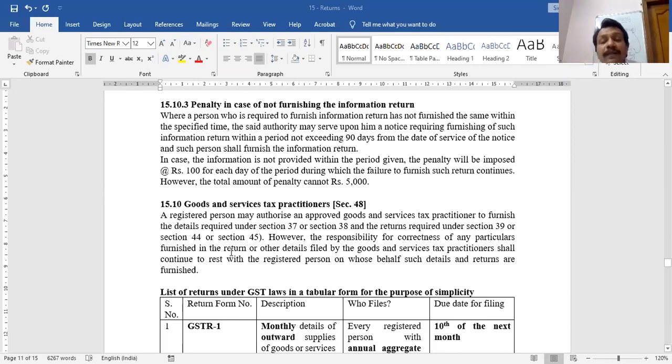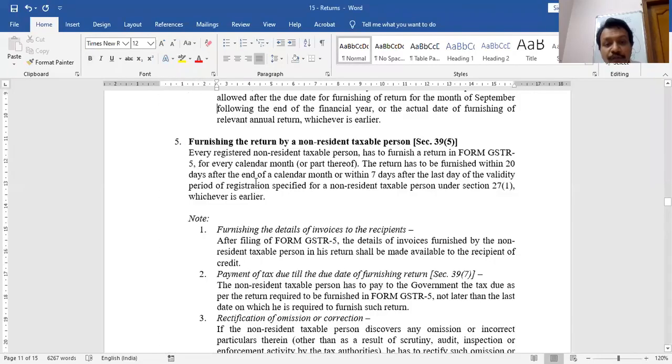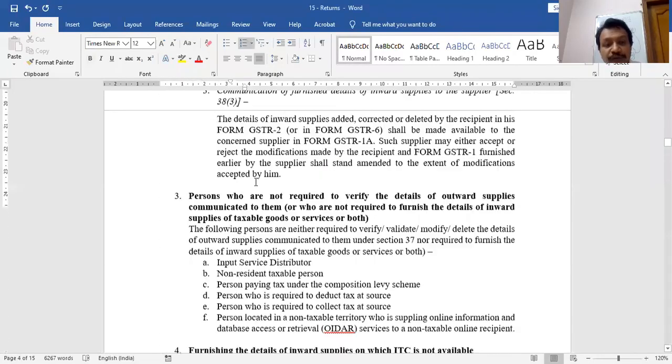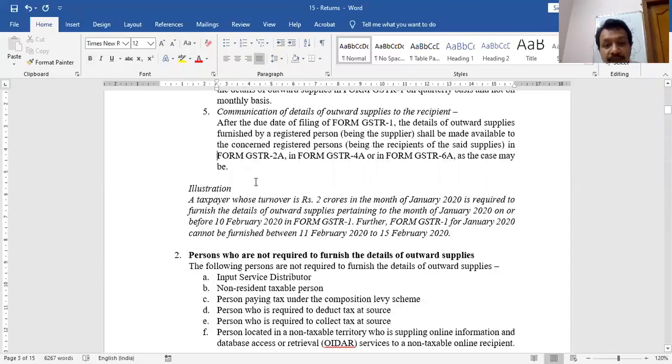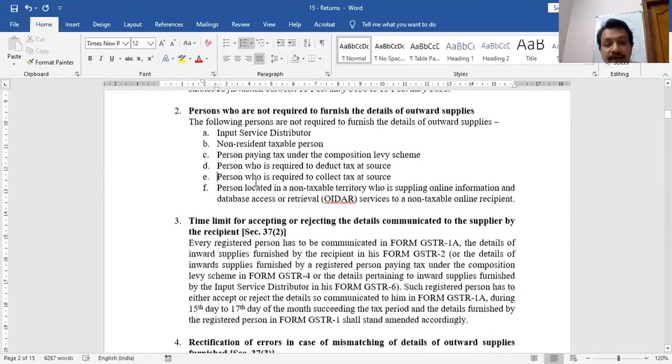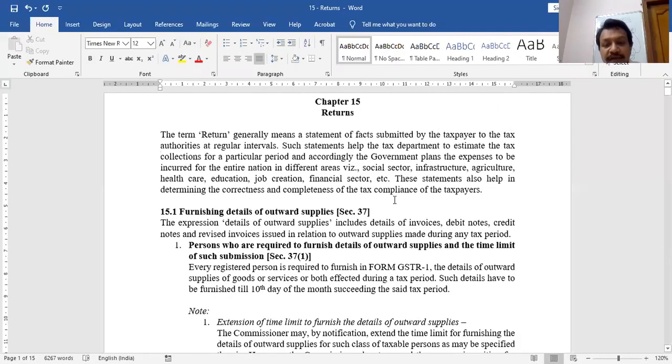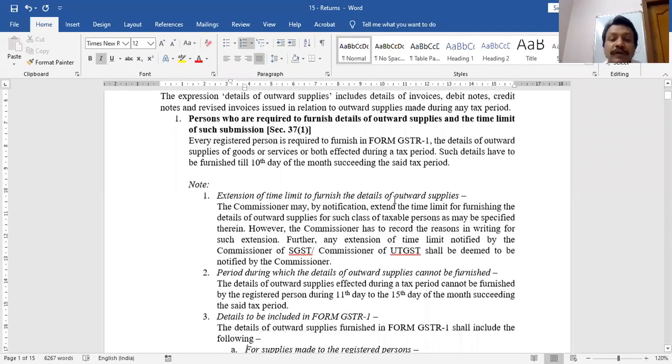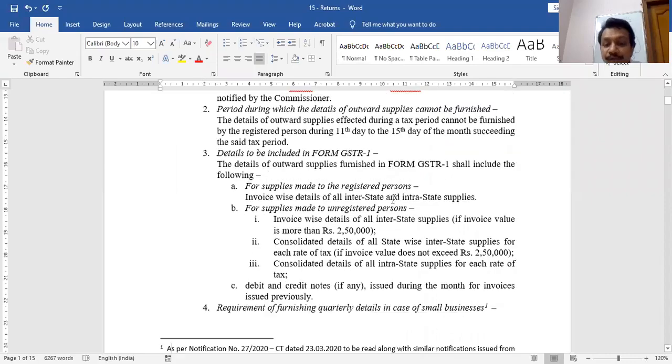Except one. In section 39 and in section 44, as far as the contents are concerned, other than this table, somewhere I have shown you which form is applicable and which form is not applicable to whom. That theory only you should learn. Let me tell you in detail. In section 39, you are not supposed to learn any theory. Content of the table is sufficient.